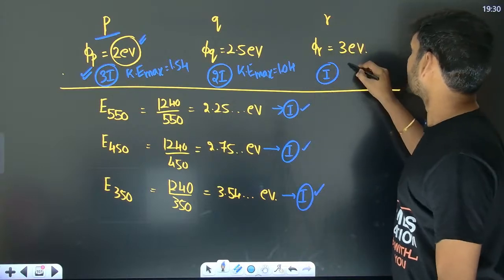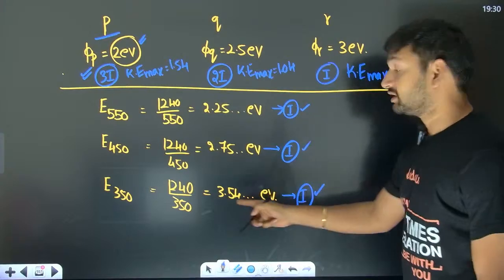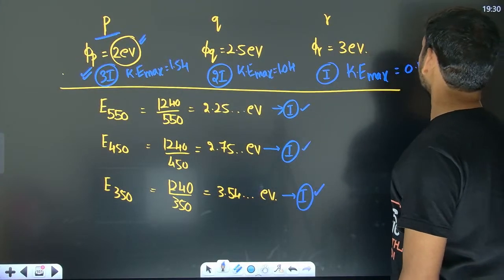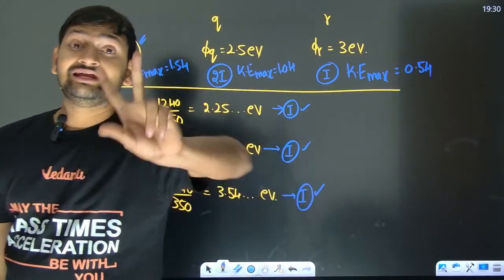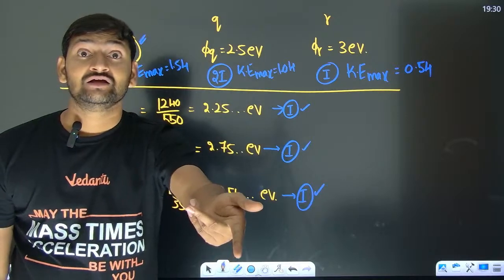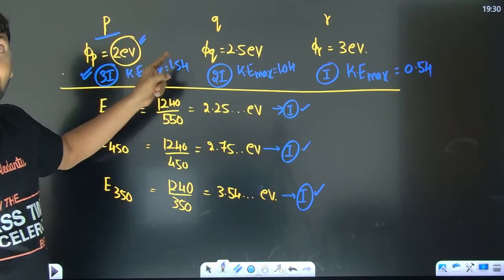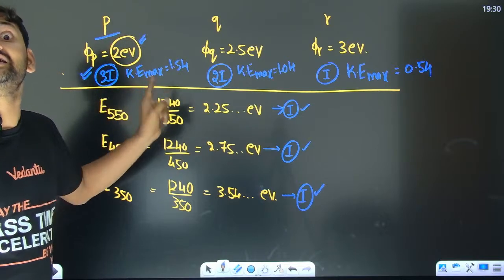And for the last one, 3.54 minus 3 is going to be 0.54. So maximum KE needs maximum stopping potential. So stopping potential should be highest for P. And saturation current should be highest for P because 3I intensity is contributing.